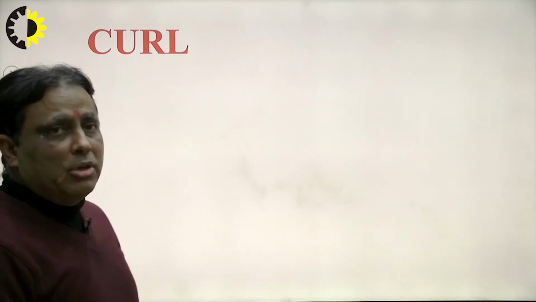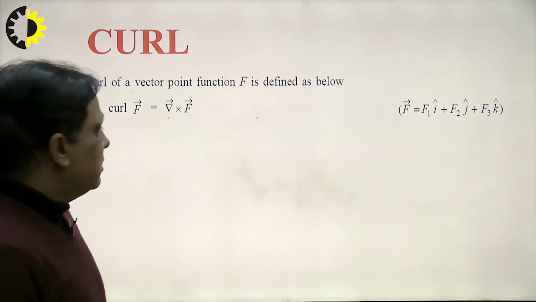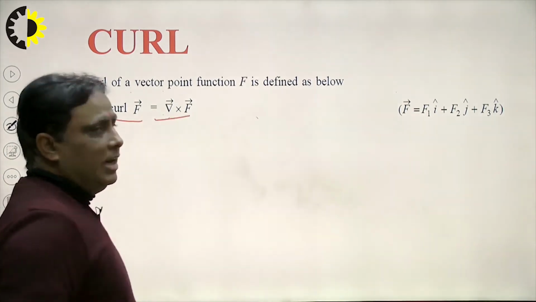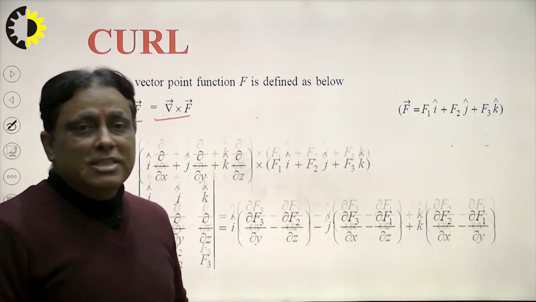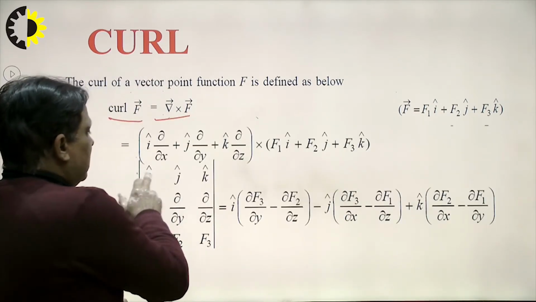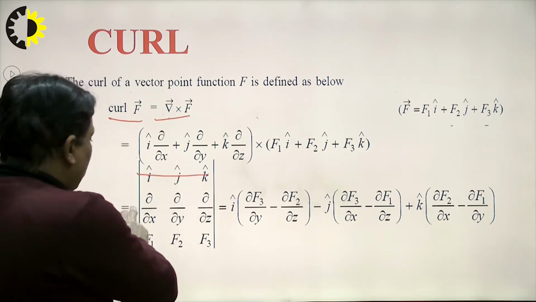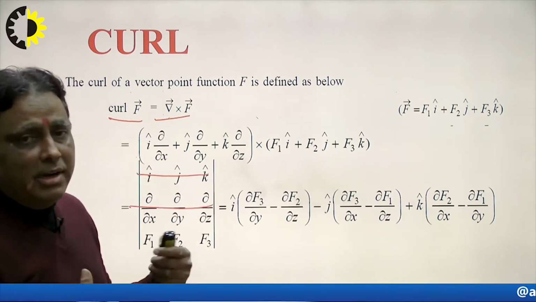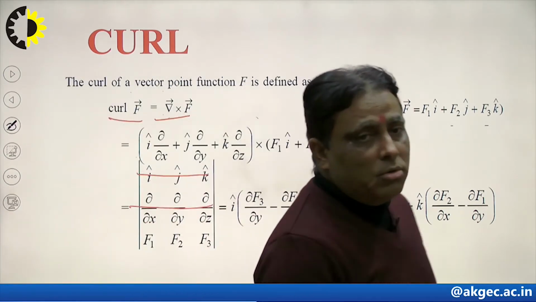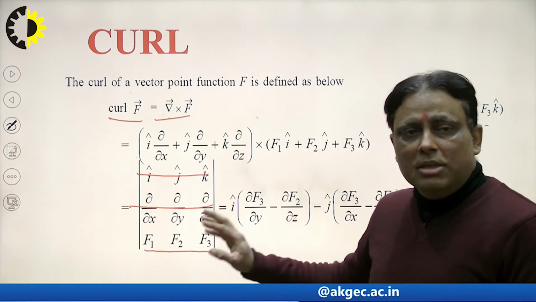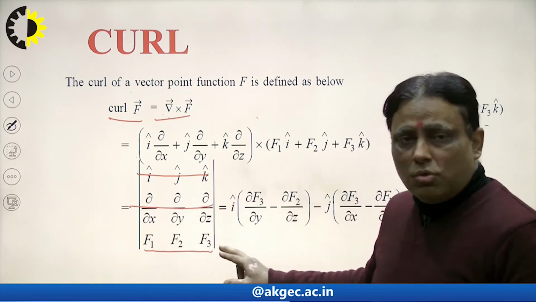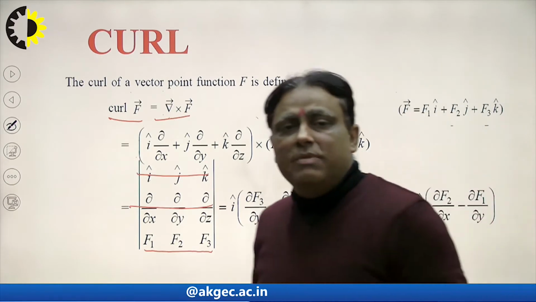And after this, curl. What is curl? If f is a vector point function, then curl means rotation. How to rotate? That means curl f is equal to del cross f here. Students know how to calculate a cross b, studied at the 12th level, by using the determinant. The first row is i, j, k, the second row is del over del x, del over del y, and del over del z, and the third row depends on our vector form, which is f1, f2 and f3 here. So in this way we can expand by using the first row. The result will be this, and this quantity will be a vector quantity.